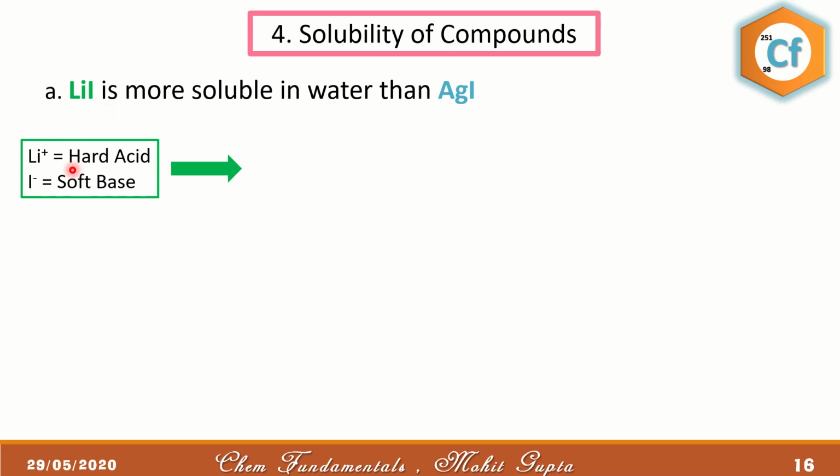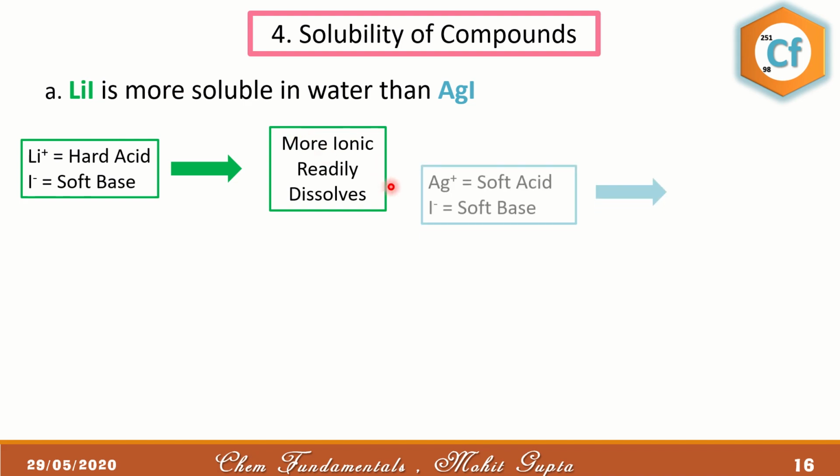Why so? Because lithium positive is a hard acid, whereas I negative is a soft base. So we know hard acid when combined with hard base, it forms an ionic bond. Soft acid when combined with soft base, it forms a covalent bond. However, we have hard and soft, which means it is a polar covalent bond, but since it is still polar, it is soluble in water. So this is more ionic, readily dissolves in water.